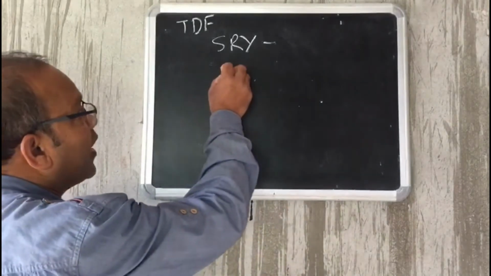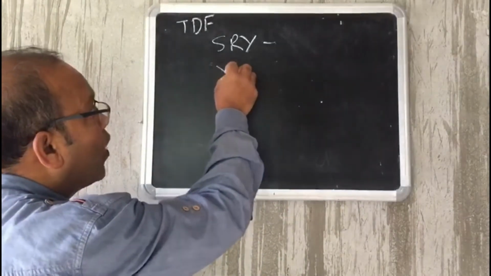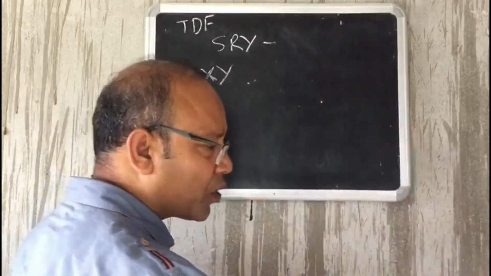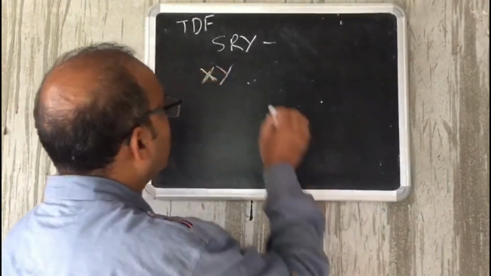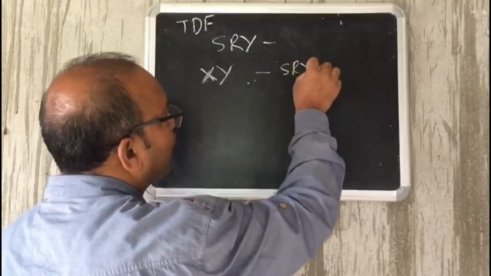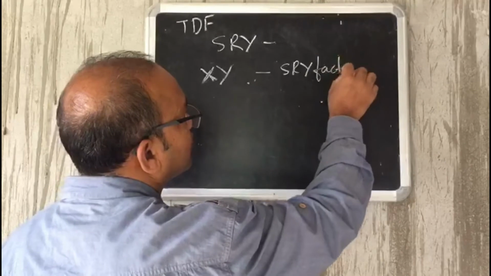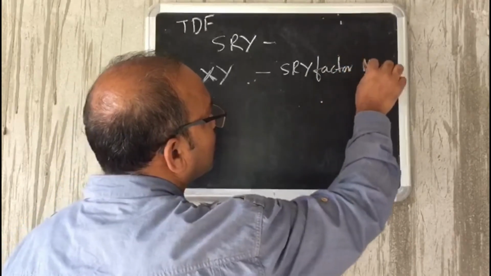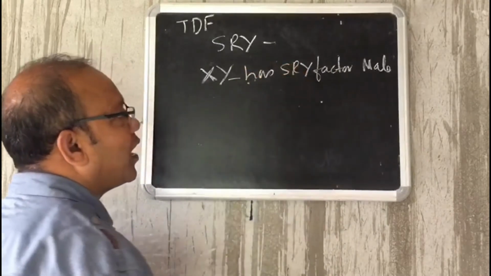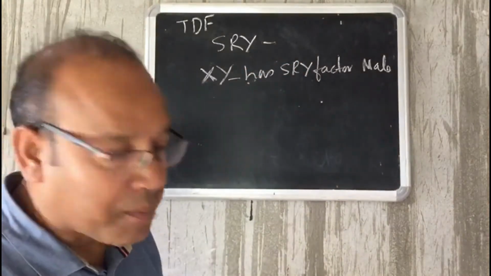When XY, this has to be male as far as what we have studied so far. If this XY chromosome has SRY factor, then it becomes a male. If it has SRY factor, then it becomes a male.